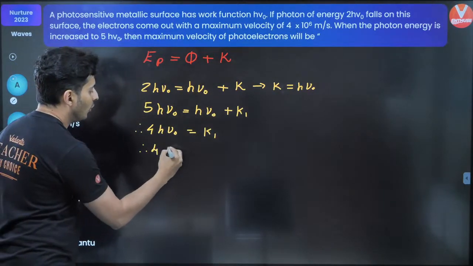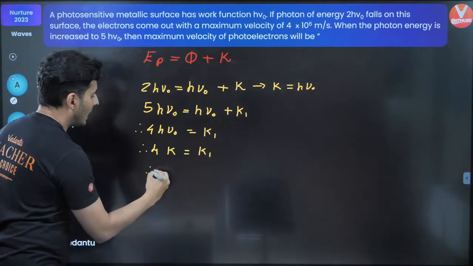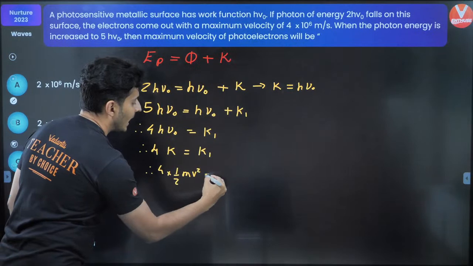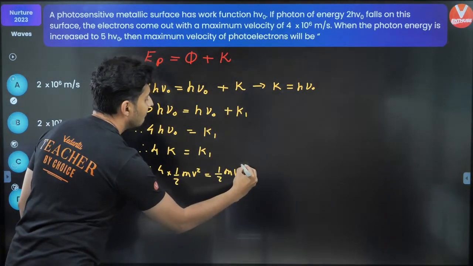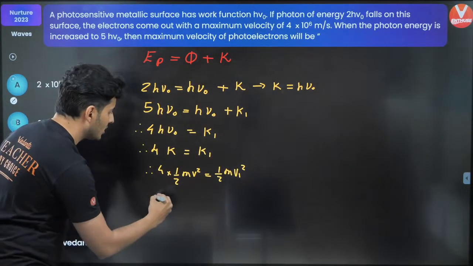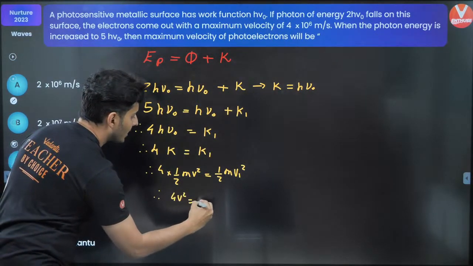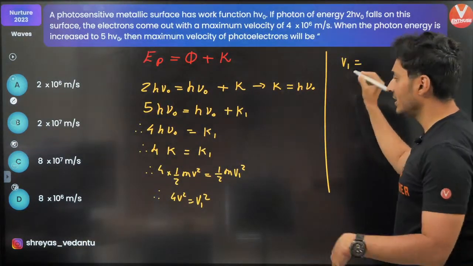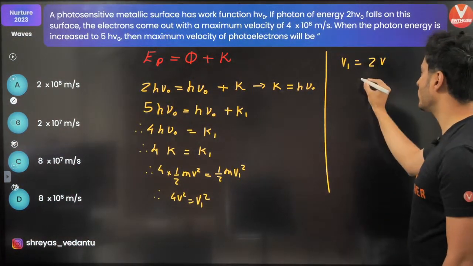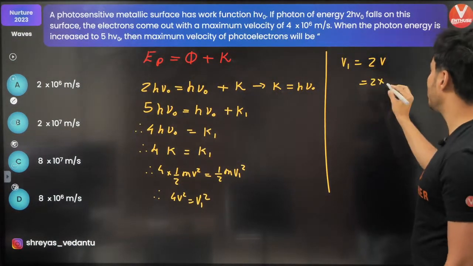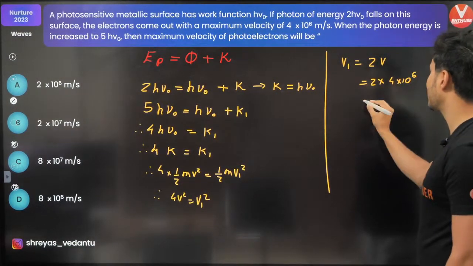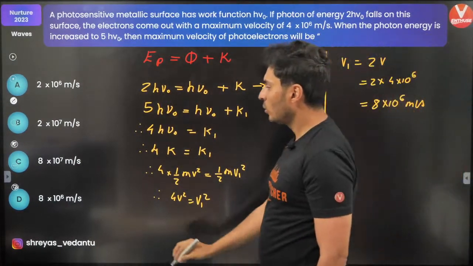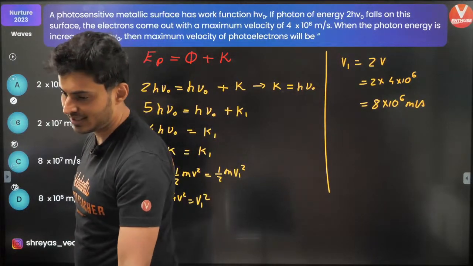So 4 times k is k1, and k is half mv², and k1 is half mv1². Half m goes, so 4v² is equal to v1². What it means is also v1, taking root on both sides, is 2 times v. 2 times the original speed, which is 4 into 10 to the power 6, is nothing but 8 into 10 to the power 6 meters per second, which is option D, I suppose.